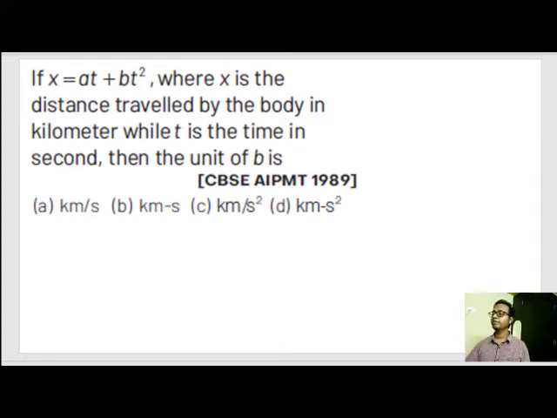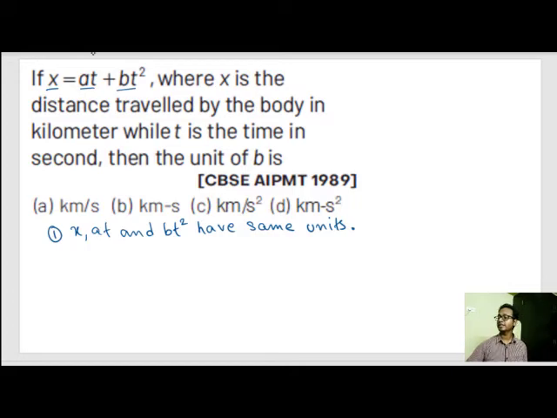X equals AT plus BT square, where X is the distance traveled by the body in kilometers, where T is the time in seconds. The unit of B is? So we know that things can only be added when they are of the same units. So the units of X, AT and BT square are the same. X is the distance traveled by the body in kilometers, so X is nothing but km.